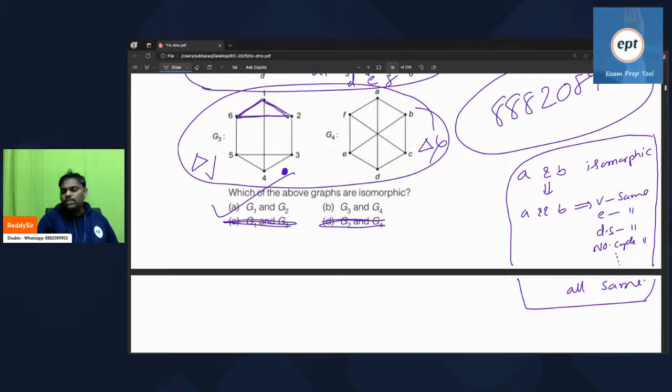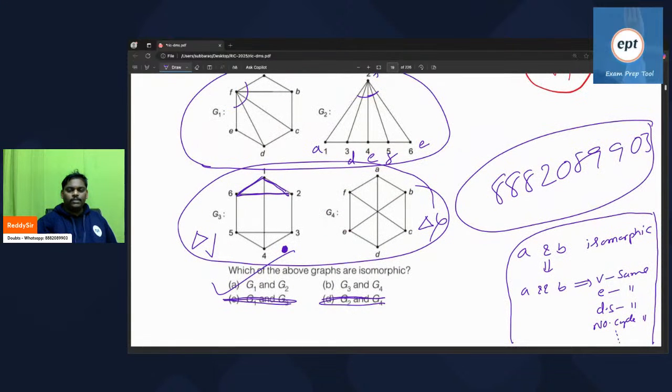If you want, you can check that G1 and G2 are isomorphic and G3 and G4 are not. Whatever order you take, take both the same order. If you take topological order, take topological order on both sides. One side topological order and the other side some other order is not valid. Simplest way of saying it is everything same.